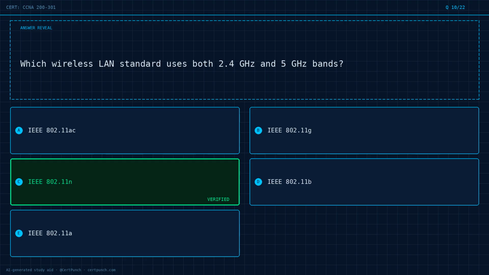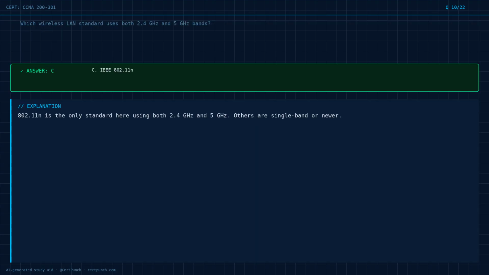The answer is option C. Exam logic. 802.11n is the only standard here using both 2.4 GHz and 5 GHz. Others are single band or newer.